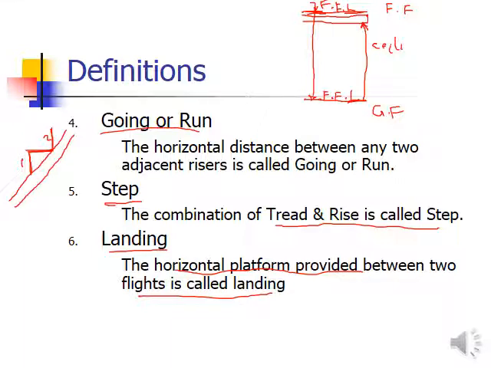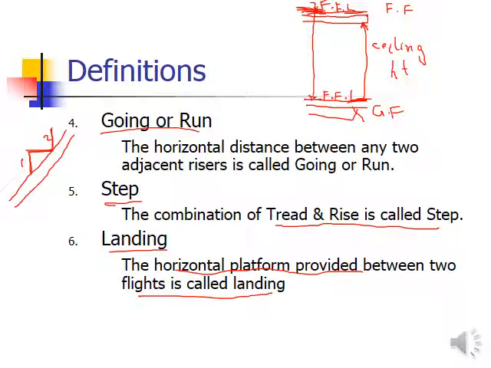It is called the ceiling height. Then comes the ceiling height till the top of the finished floor level. Okay, so the in-between, the bottom one is not going to be included. So your step starts for one staircase from the finished floor level of one floor till the finished floor level of the consecutive floor.